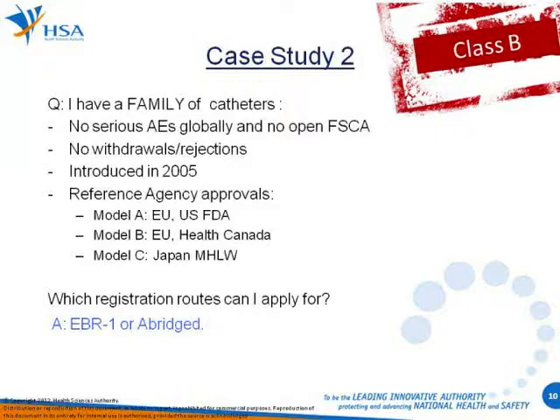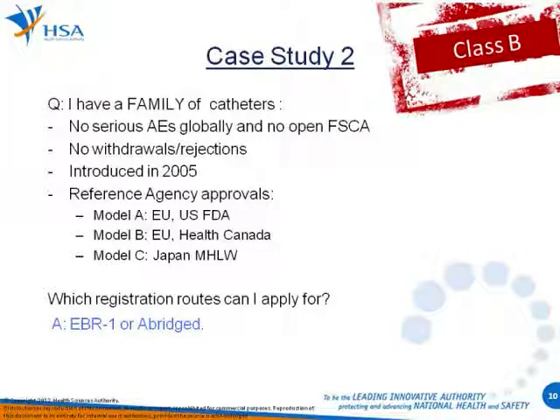Now let's go on to the second example. So now we have a family of catheters. There are no serious adverse events globally and no open FSCAs, and again no withdrawals or rejections, and all models have been introduced in 2005. But the models do not have the same reference agency approvals.